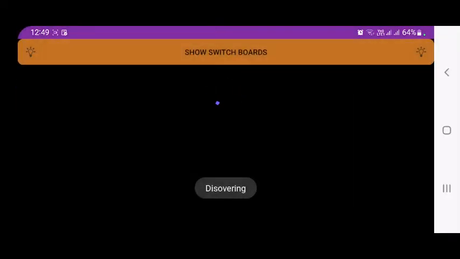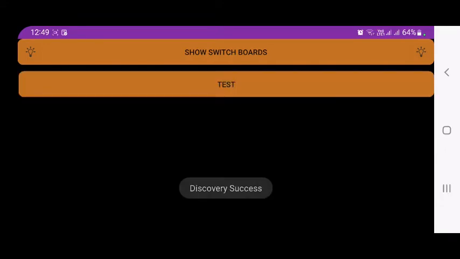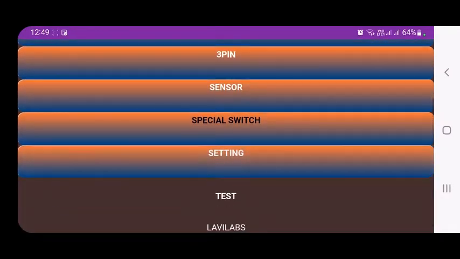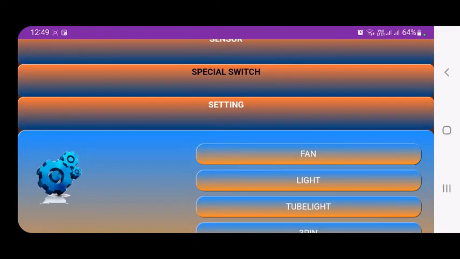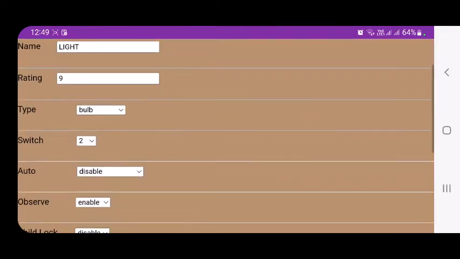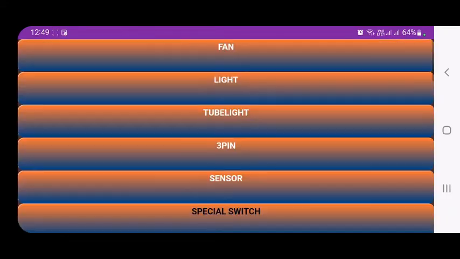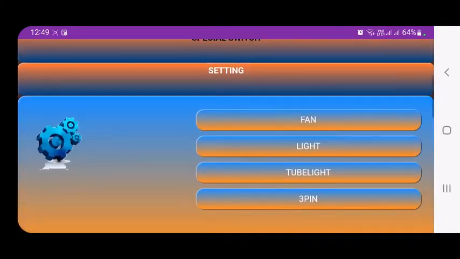So we will first discover the switch. The switchboard will discover. So now here we have 4 switches. We'll go to the setting option. For the second switch, light, we will configure the child lock enable. Once we configure child lock enable, that particular switch will not work. You can do it for all other switches also.